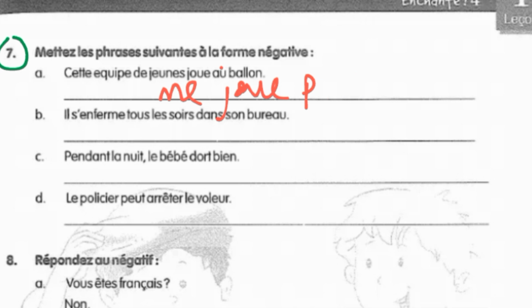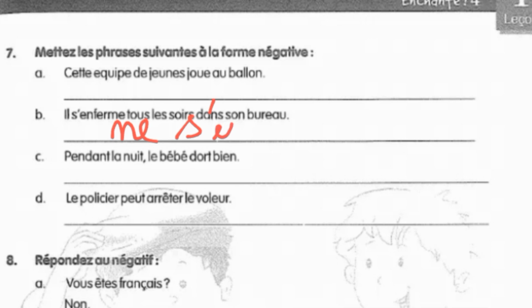Then in the B part, it is il s'informe tous les soirs dans son bureau. So here the verb is s'informe. You can see the reflexive pronoun over here. Whenever a reflexive pronoun is added, you will consider it as one verb only. So you are going to add ne in front of s'informe, and s'informe is going to be as it is written, and after this you are going to add pas. So it becomes il ne s'informe pas tous les soirs dans son bureau.